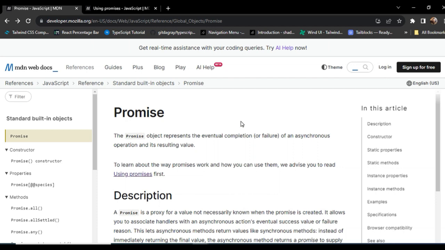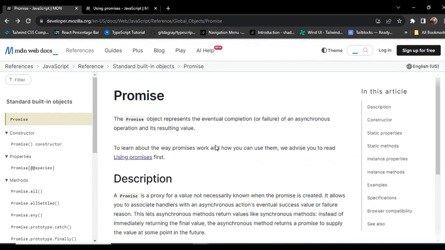Okay, so first we have to understand what a promise is. Actually, the promise object represents the eventual completion or failure of an asynchronous operation and its resulting value. Promise is an object. We get one word, promise, which works with objects. A promise can be a completion or a failure of an asynchronous operation, or its resulting value.